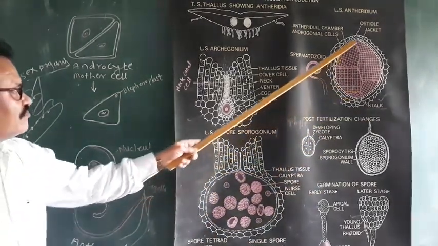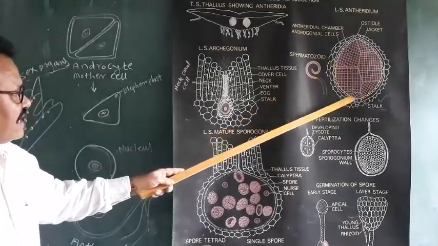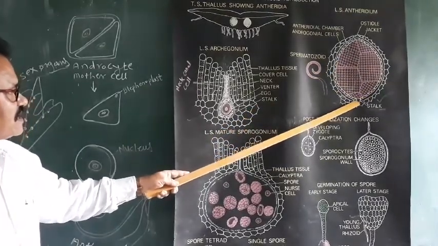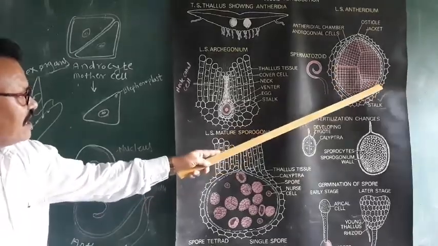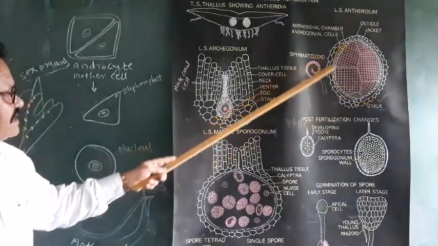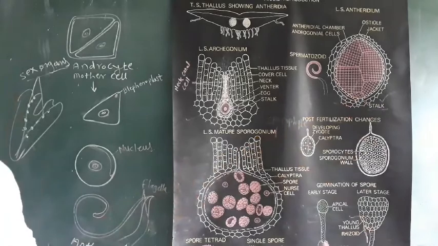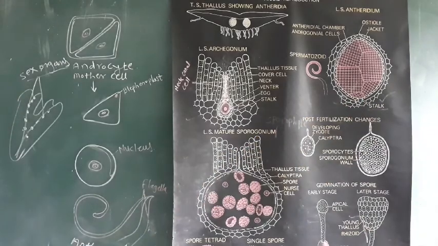This is the body of the antheridium, and at the base there is a stalk. This is the antheridial chamber, and into that chamber a single antheridium is present, and there are many such chambers in the thallus, with many antheridia.